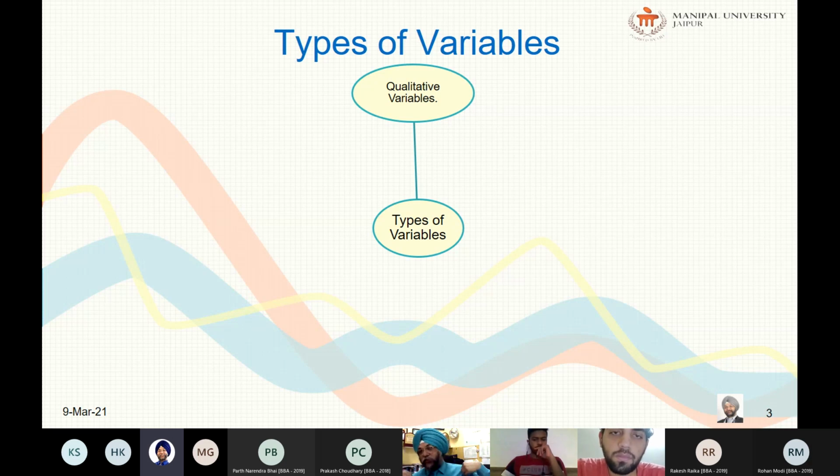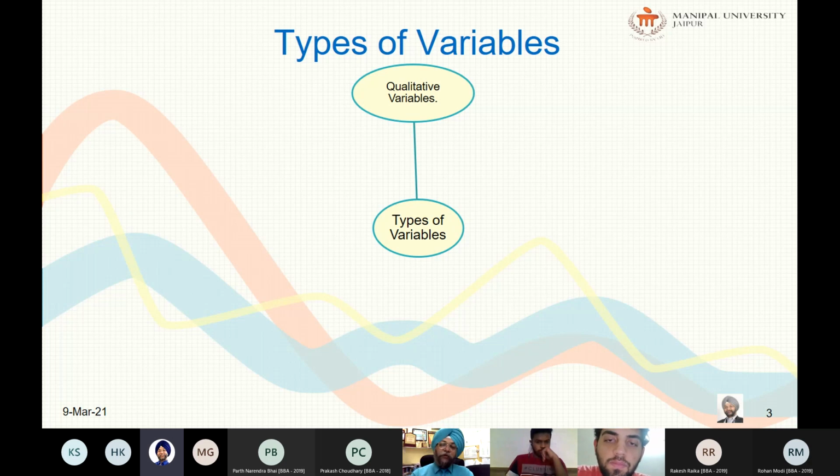For example, the size of your t-shirt or shirt can be extra large, medium, small, but to what category does it come? So there is a range for all these categories, right? So what are nominal variables? Nominal variables are those which can neither be ranked nor logically numbered, but only one thing is there: they can be categorized as such.